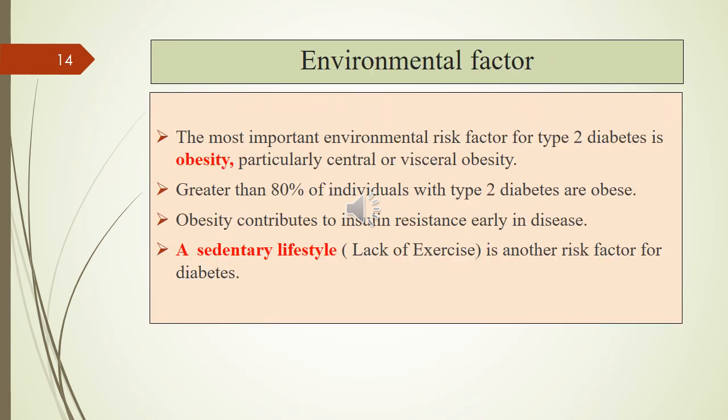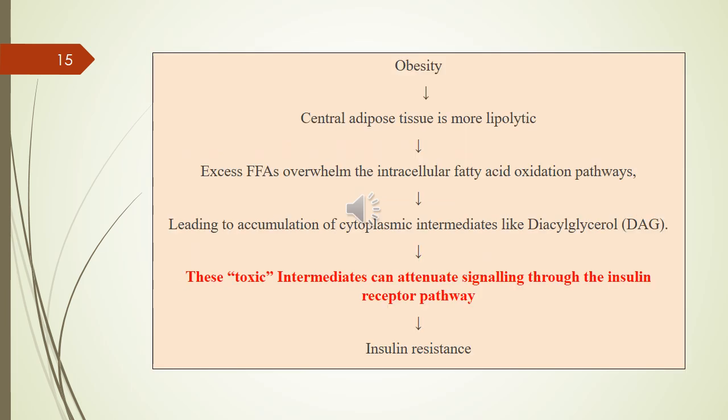Now, environmental factors for type 2 diabetes mellitus. The most important environmental risk factor for type 2 diabetes is obesity. So, greater than 80% of individuals with type 2 diabetes are obese, and lack of exercise is another risk factor for diabetes mellitus. Now, how obesity leads to type 2 diabetes mellitus. So the central adipose tissue is more lipolytic than the peripheral.